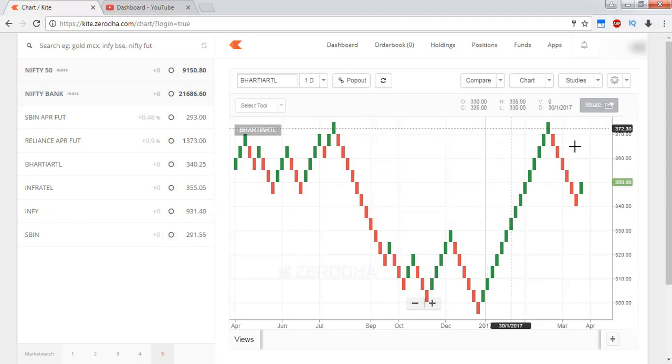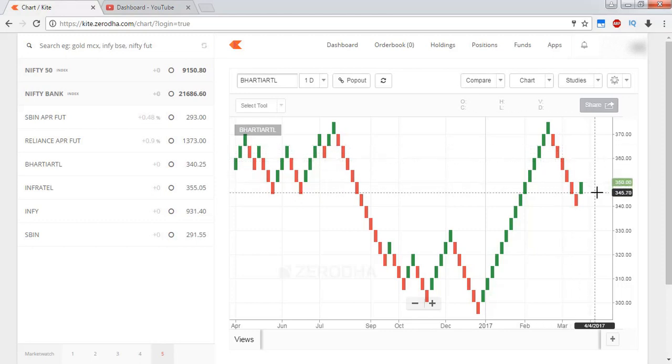See here, if I go short at this point, first, second, third, fourth, for each box to be plotted, the price has to move by at least 5 rupees. So if I go for short at this point on 17th, I can book a profit of almost 20 rupees here. So similarly here a green candle has been formed. So actually the Renko chart is suggesting to go long in this particular stock.